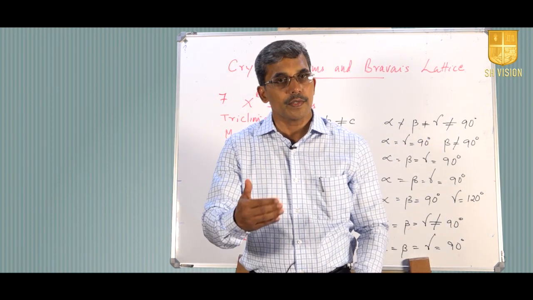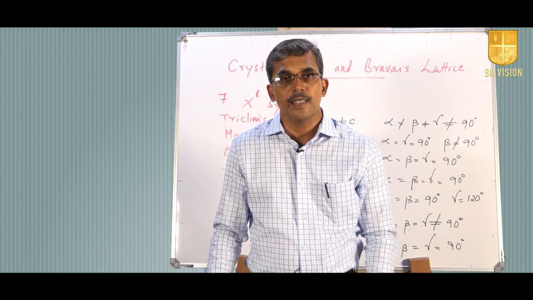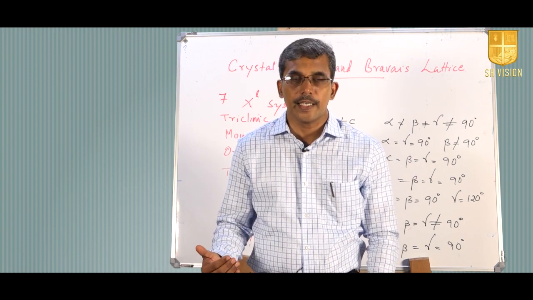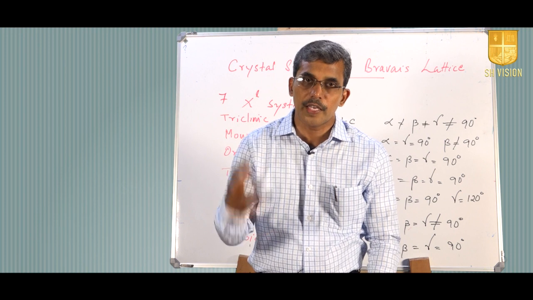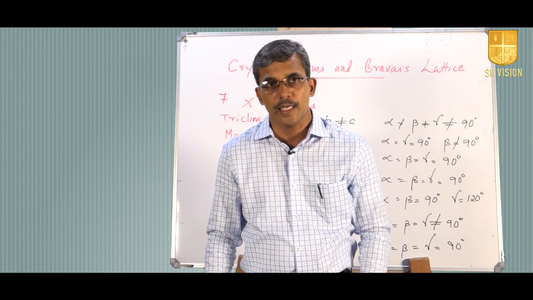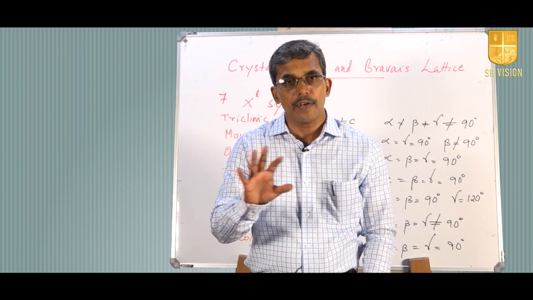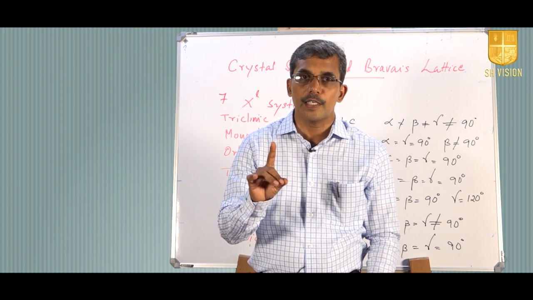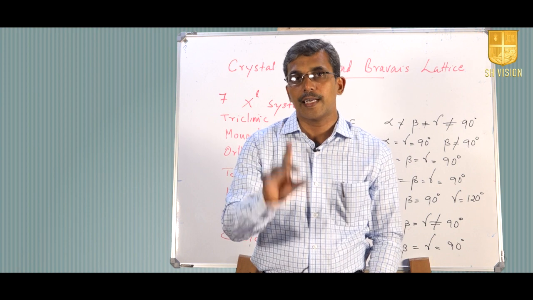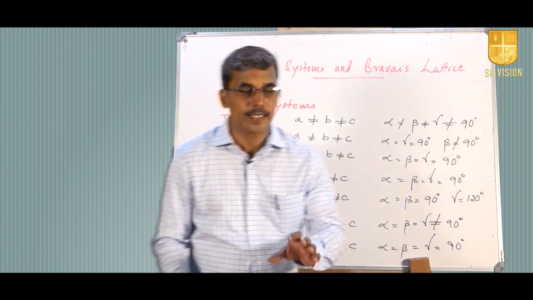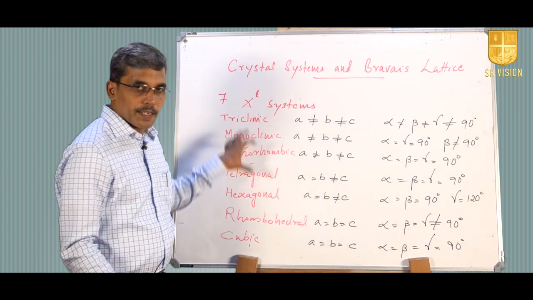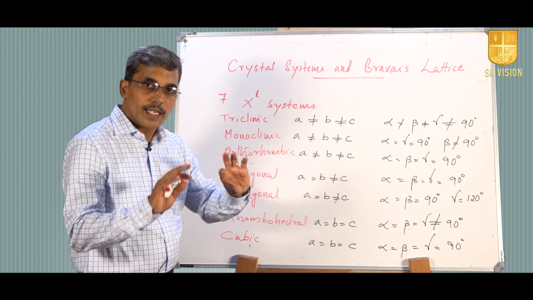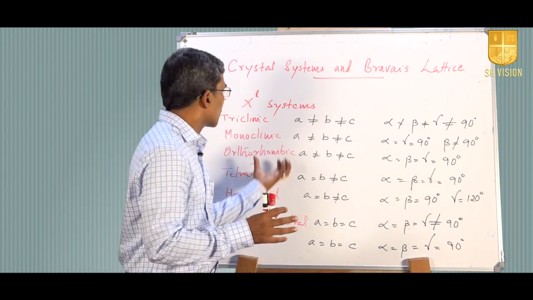A detailed study was done by Bravais, and in 1848 he came forward with a very valuable and accepted proposal that all the available crystals in nature can be represented in terms of 14 different lattices. These 14 lattices are basically these 7 crystal systems with a little variance.